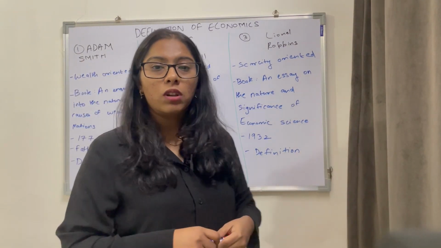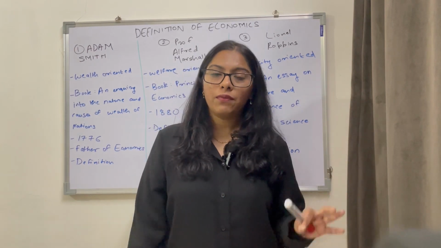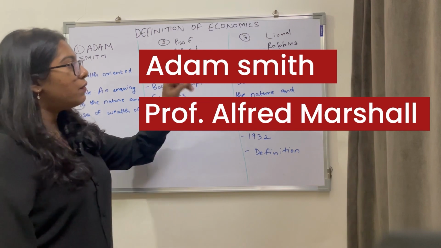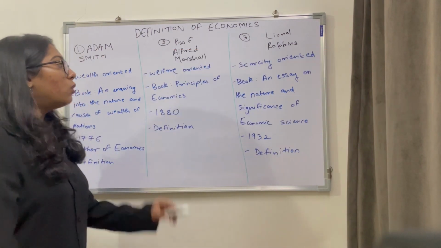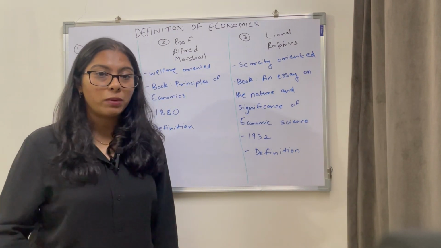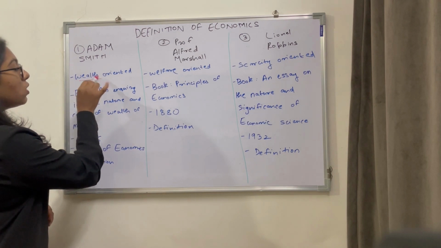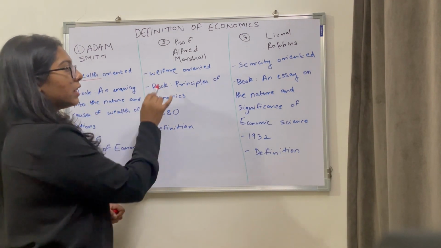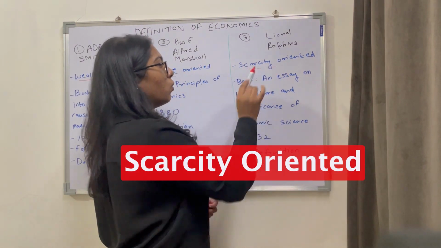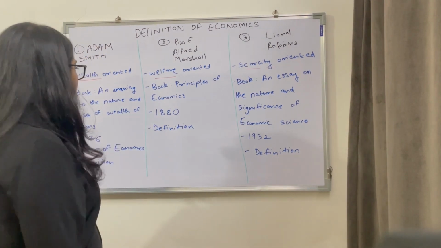So, in your textbook, you have been given three definitions of economics by three different and prominent economists, namely Adam Smith, Professor Alfred Marshall, and Lionel Robbins. Now, these three individuals have their own different definitions of what economics is according to them. The first definition by Adam Smith says economics is wealth oriented. Marshall says it is welfare oriented, and Robbins says that it is scarcity oriented. We will delve deeper into each of the definitions later on.